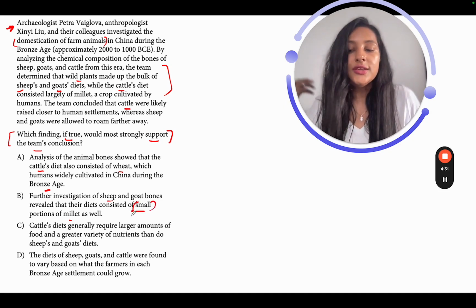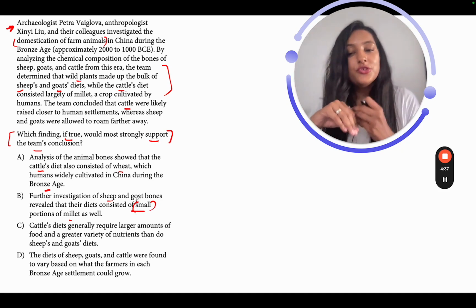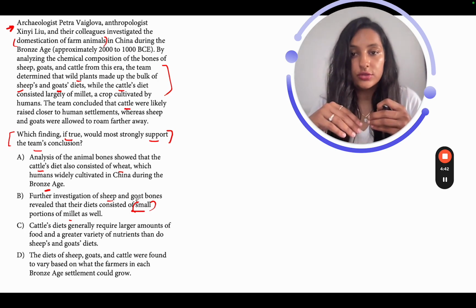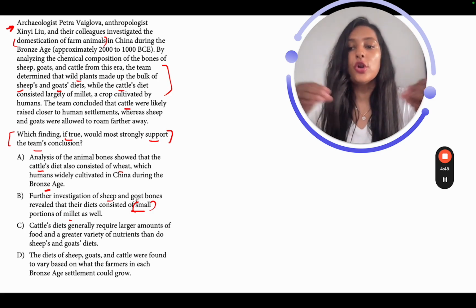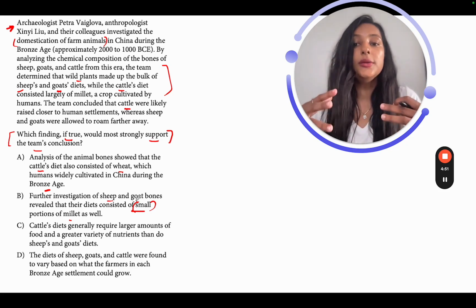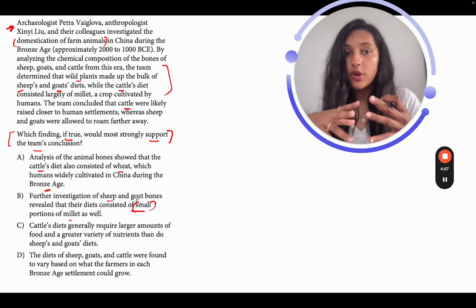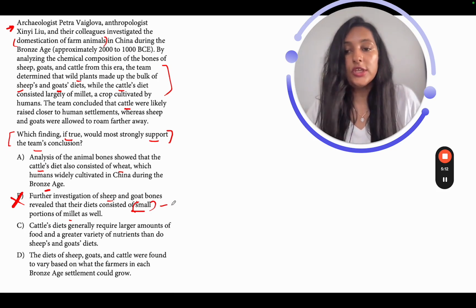The second problem is this word "small." Their diets consisted of small portions of millet. The consumption of a small portion of millet is actually not going to strengthen or weaken the conclusion in any way, because it was a small proportion. It has to be a significant portion or a significant amount to really have an impact on the conclusion here. So a small portion is not even going to weaken the conclusion properly. Understand this, and be very careful with words like "few" and "small." So B is definitely out: first, it's weakening the conclusion, and second, I don't like the word "small," since it's not even weakening properly.